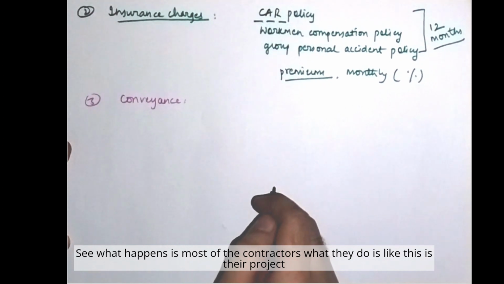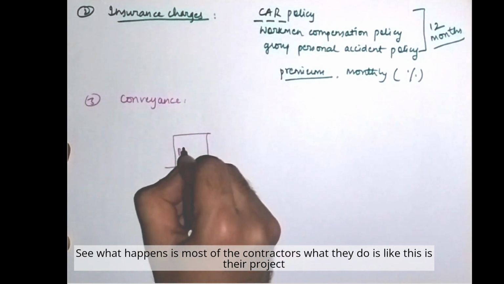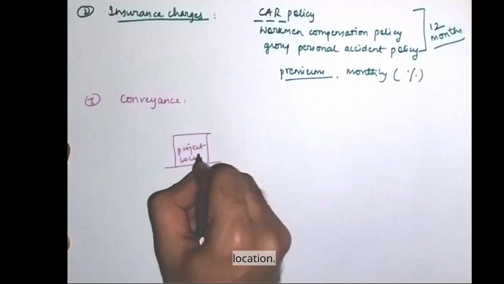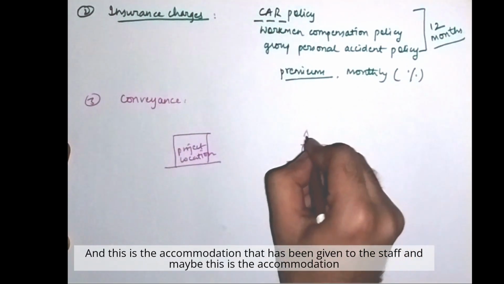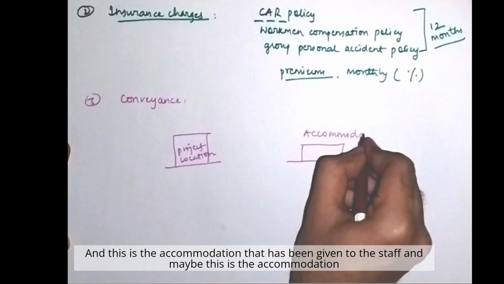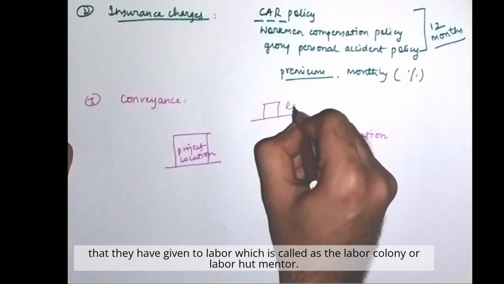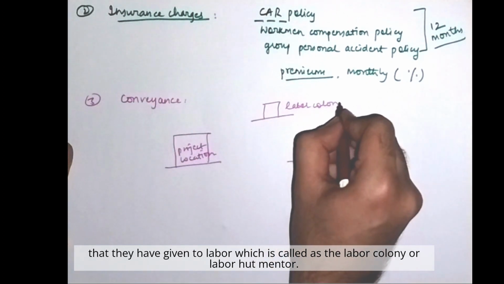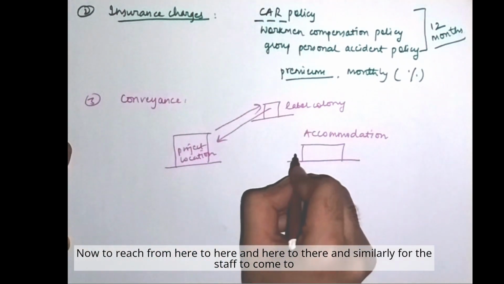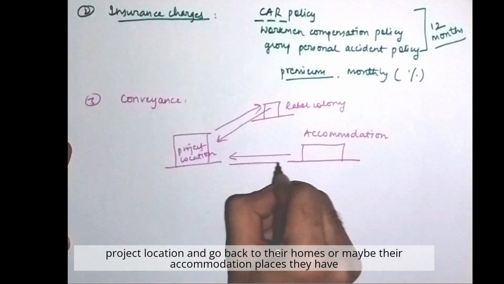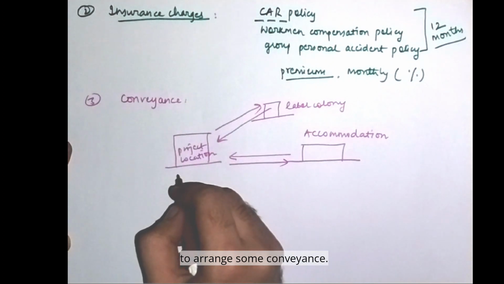See, what happens is, most of the contractors, this is their project location, and this is the accommodation that has been given to the staff, and maybe this is the accommodation that they have given to labor, which is called the labor colony or labor hutment. Now to reach from here to here and here to there, and similarly for the staff to come to project location and go back to their homes or accommodation places, they have to arrange some conveyance.